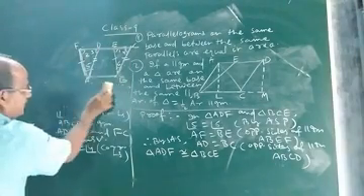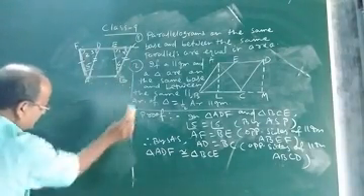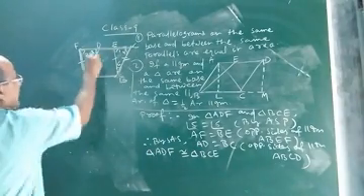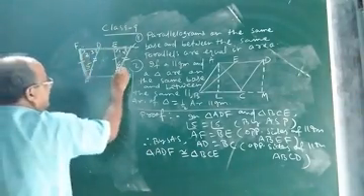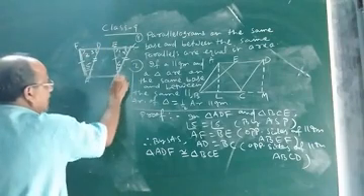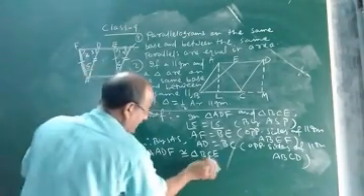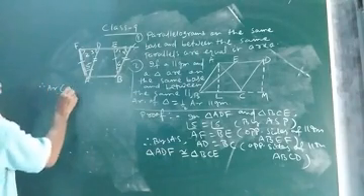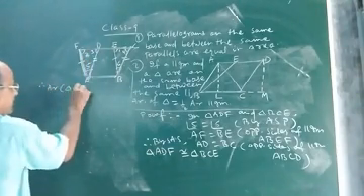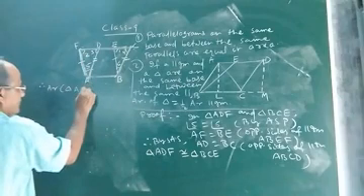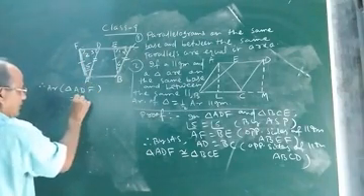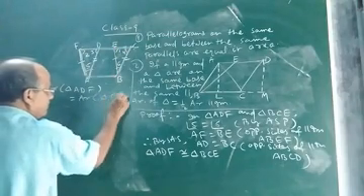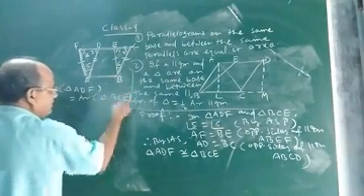What will be my next step? As we proved that triangle ADF and triangle BCE are congruent by SAS, therefore area of triangle ADF will be equal to area of triangle BCE.